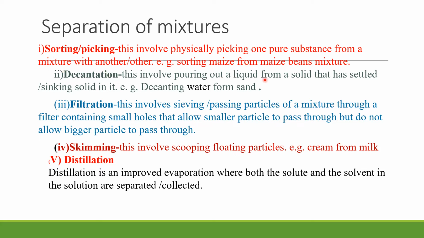For example, sorting maize from maize and beans mixture. This is the same as just putting the maize aside and putting the beans aside. That is also sorting. But picking, you just have to pick. Let's say you are picking maize alone, because it has a texture that can be picked. Its size is large.